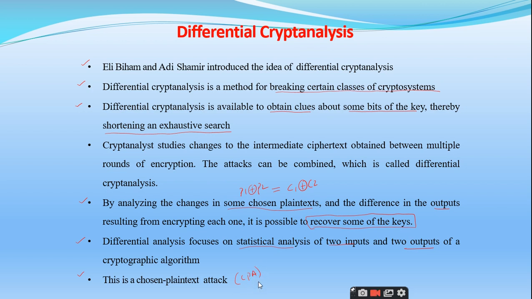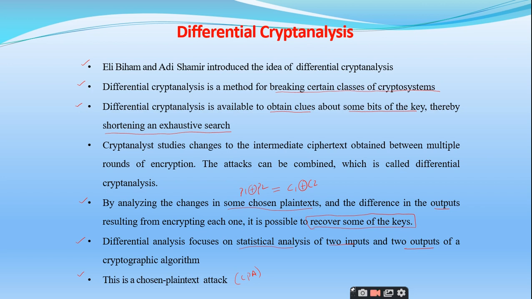What do you mean by chosen plain text attack? The attacker will choose some arbitrary plain text. Super. So in order to make this type of attack, the attacker will choose some arbitrary plain text, that is called chosen plain text.